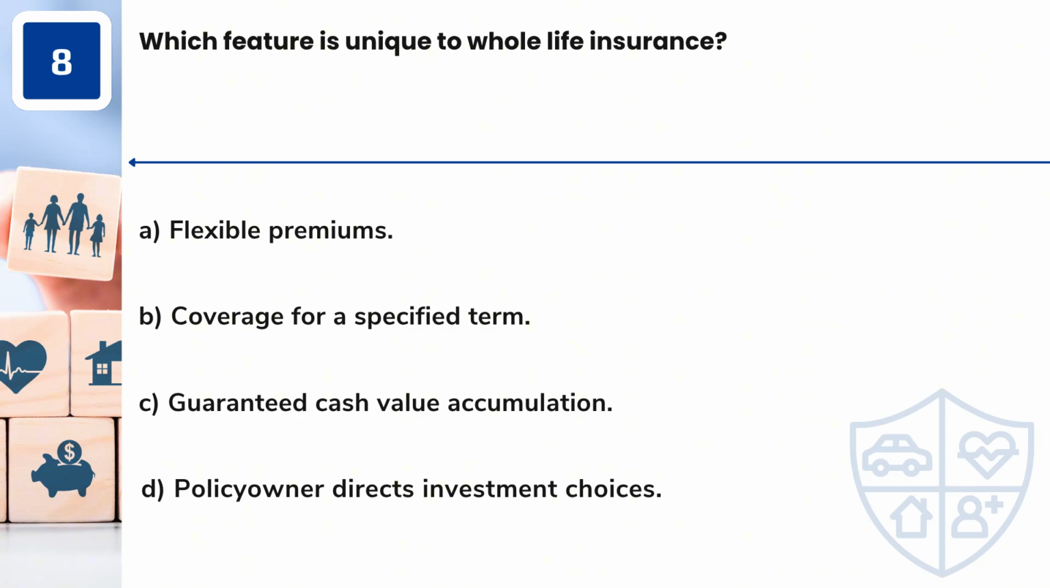Question 8. Which feature is unique to whole life insurance? A. Flexible premiums. B. Coverage for a specified term. C. Guaranteed cash value accumulation. D. Policy owner directs investment choices.